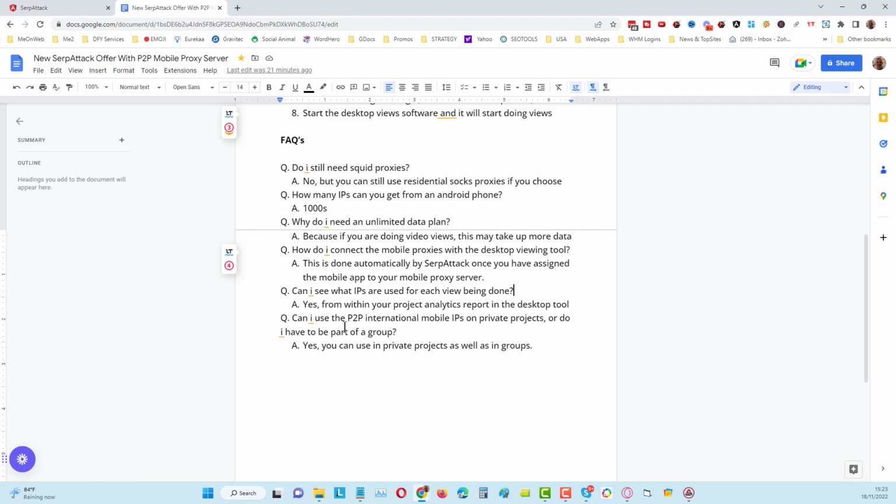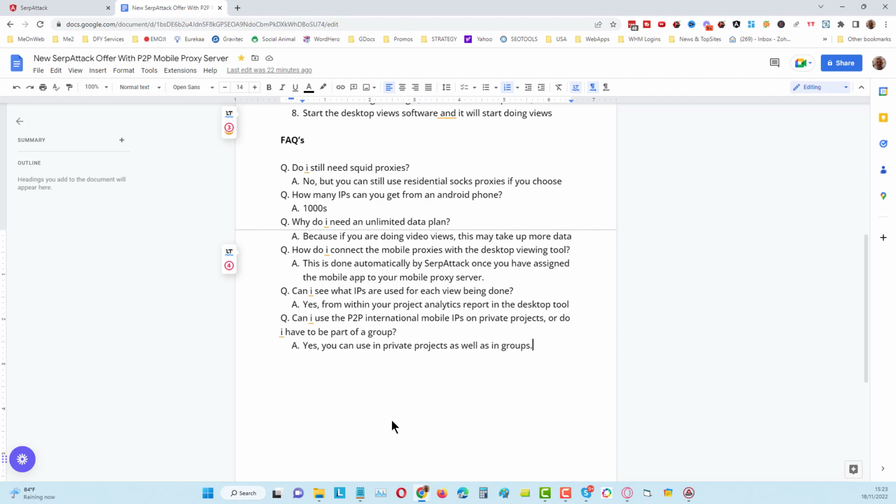Okay, so can I use P2P international mobiles for mobile IPs for private projects? Well, as I mentioned, that's where we're going next. That's the next step with this. If that is able to be done, then you don't really need the groups as much as you need now. If you're a SerpAttack member, it just means you can probably do enough views from different parts of the world with mobile views, as long as people have got their telephone switched on. So it's actually better to begin with that we start in the group until we can build that membership up even further.